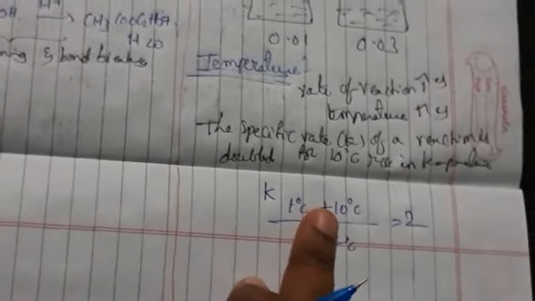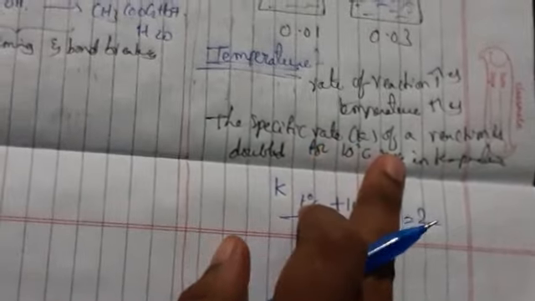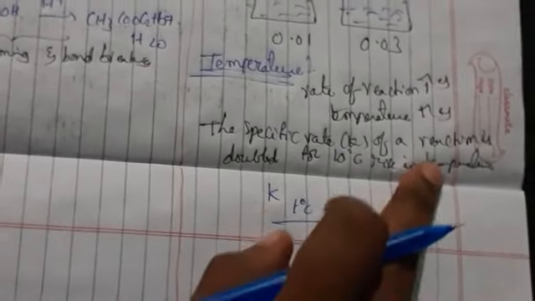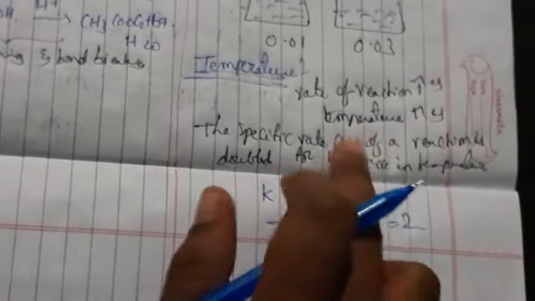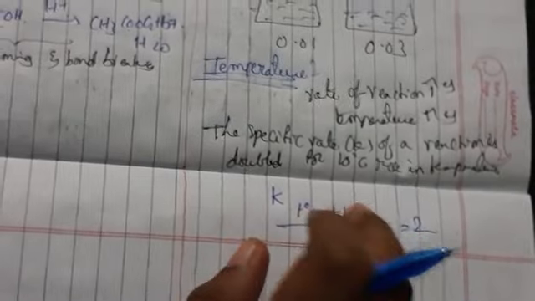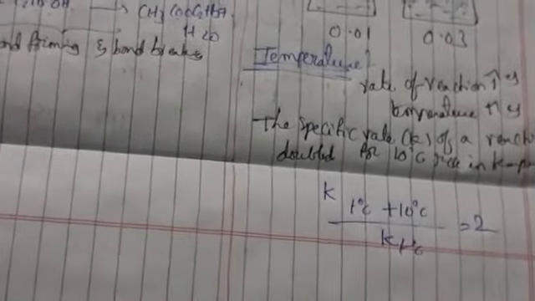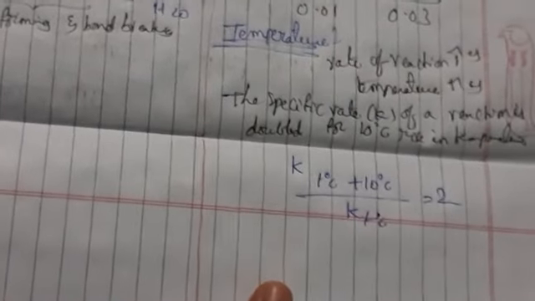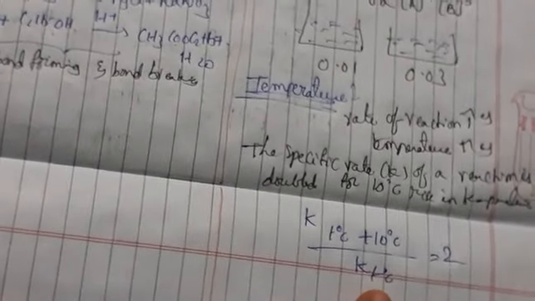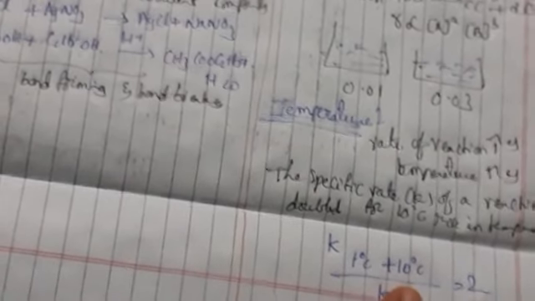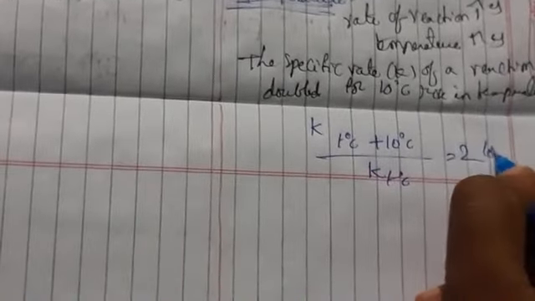See what I have told you here: the specific rate of a reaction is doubled for a 10 degree rise in temperature. So for every 10 degrees rise in temperature, the ratio of the specific rate of a reaction will become 2. Generally, for some reactions the ratio will be 3. So we can say 2 or 3.